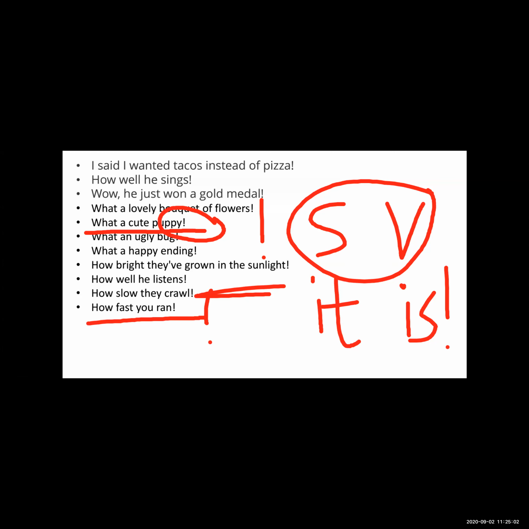So how do we identify the exclamatory sentence? Sometimes you will find an exclamatory word, sometimes you will find "what" or "how", and at last, check whether the exclamation sign is present or not.